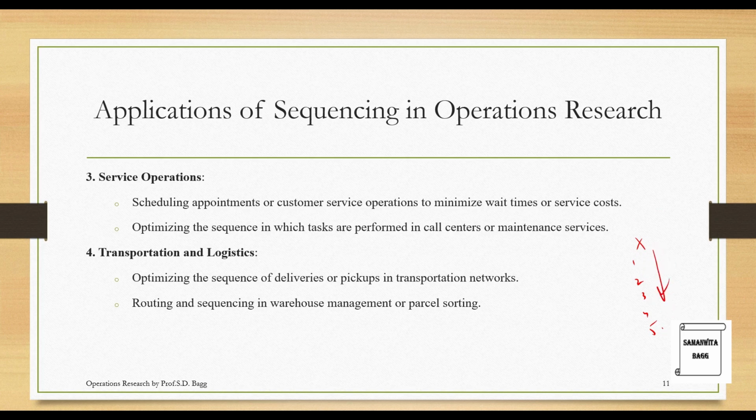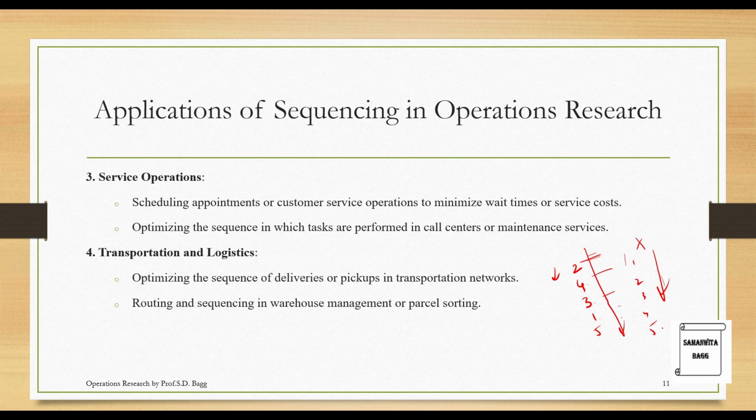So you would want to deliver the packages such that you are reaching in order. So they will not be in order. These are just the orders where you have to give. So it is possible that on your way, the first house that you meet is 2, then you meet 4, then you would meet 3, then 1, and then 5. So in this order, you would want to give, say they are all on the same lane. So they are staying in different buildings and you want to deliver some products. So obviously you will start from here 1, 2, 3, 4, 5. Not in this order 2, 4, 3, 1, 5, such that you are reducing your time.